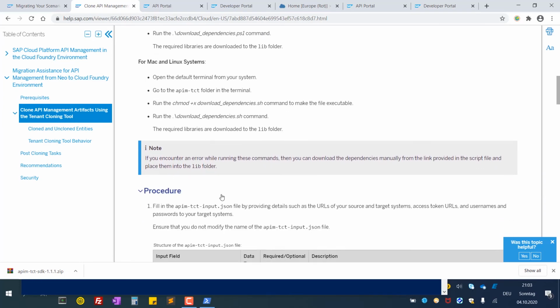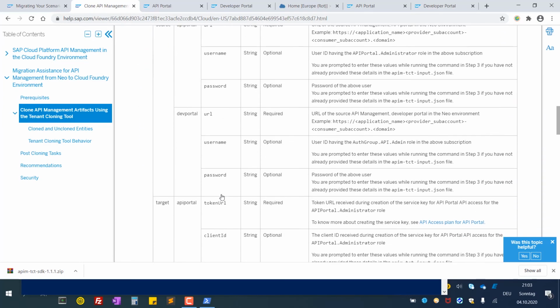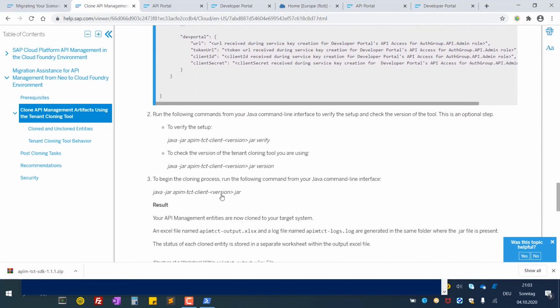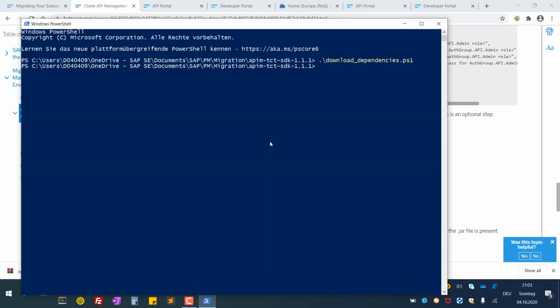Under procedure, we will find some information what to do next. And let's first verify the setup by using the command, which is given here. As you can see, the version you have to fill out. So check for the version of the downloaded zip file. In my case, it's 1.1.1.